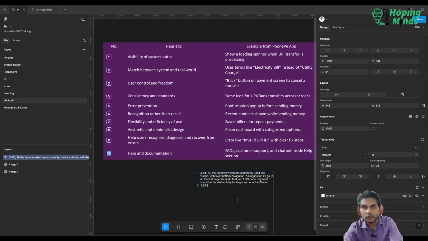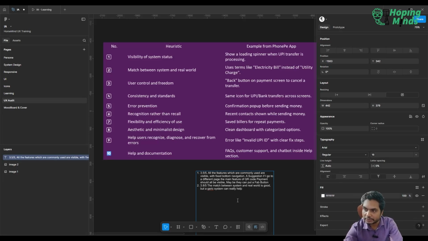So mobile applications are not new anymore. So the match between system and real world is good, but